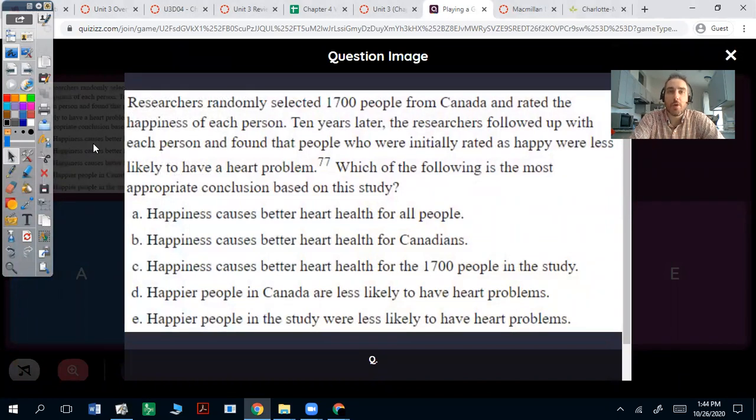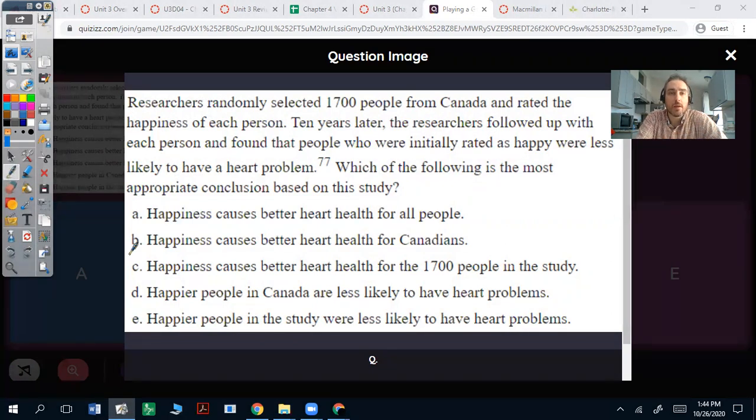Researchers randomly selected 1,700 people from Canada and rated the happiness of each person. 10 years later, the researchers followed up with each person and found that people who were initially rated as happy were less likely to have a heart problem. Which of the following is the most appropriate conclusion based on the study? Happiness causes better heart health for all people. Happiness causes better heart health for Canadians. Happiness causes better heart health for the 1,700 people in the study. So let's take a look at these three first. This is a study, not an experiment.